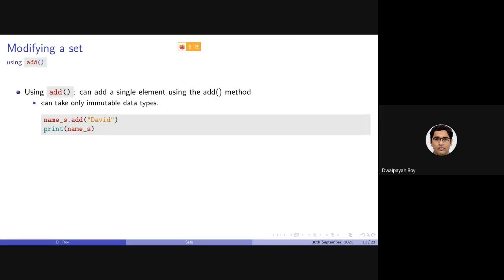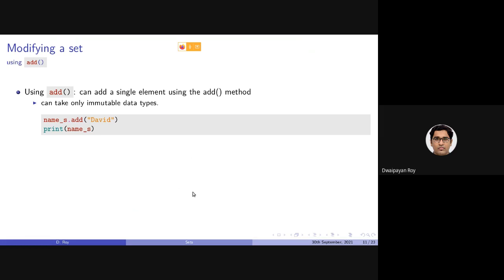Now, as I said, sets are mutable. That means we can actually add items to an existing set. There are a couple of ways of doing that. First is by using a function called add.